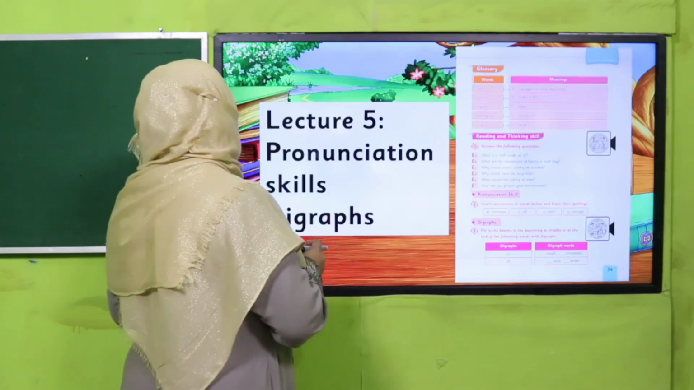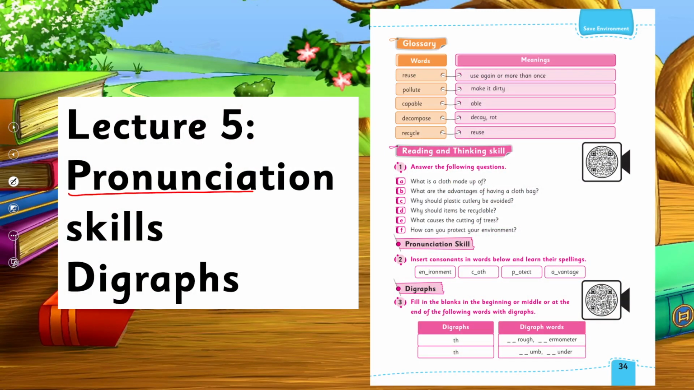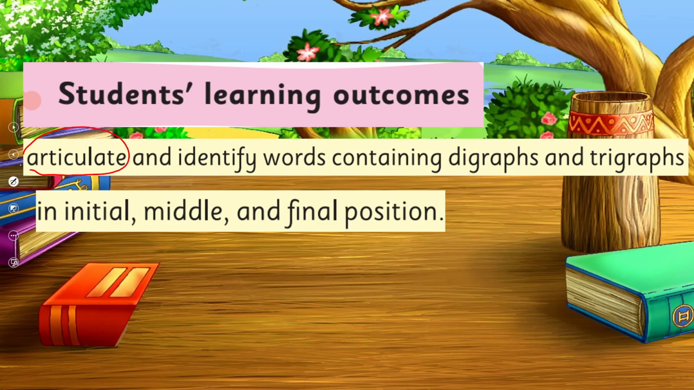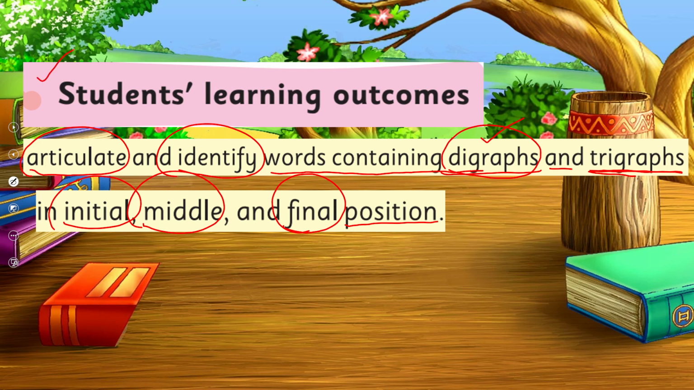Yes, my dear students, today under the title of Oral Communication Skill, Pronunciation Skills, we are going to learn about digraphs. Before this, in English for grade 2, I have taught you about digraphs. I hope you remember. If not, you may watch this video lecture again, and we are going to learn further to articulate and identify words containing digraphs. And trigraphs we are not discussing right now. Our focus is digraphs only, and where these digraphs may occur in a word at initial, middle or final position. This is our today's SLO.